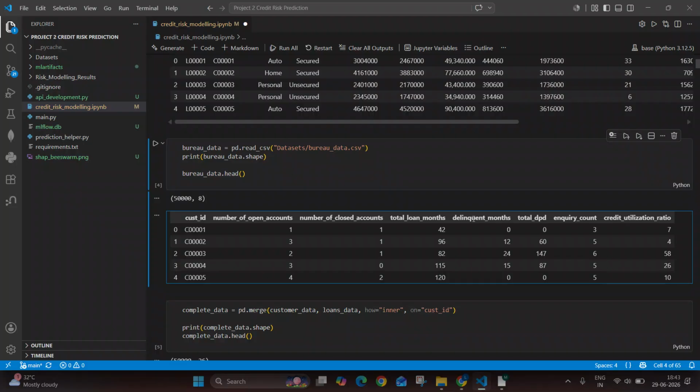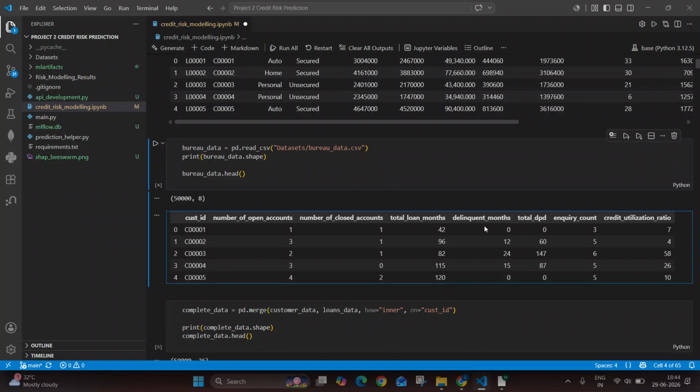In this example we have considered 10 months, and out of these 10 months only one time the applicant has missed the payment date, and therefore the total delinquent months will be one. So that is what delinquency means.